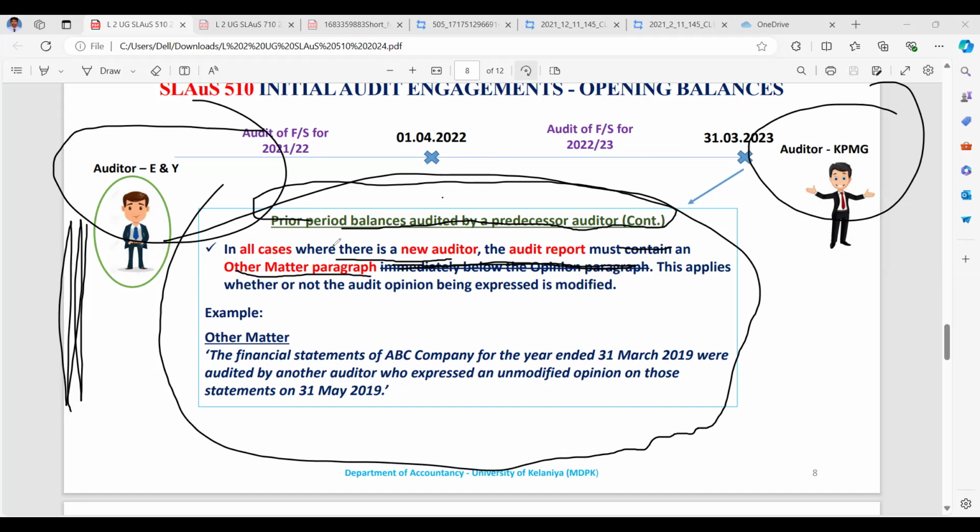So in all cases where there is a new auditor, the audit report contains the Other Matter paragraph. This applies whether or not the audit opinion being expressed is modified. This is not a modification to the audit report, right? Other Matter: the financial statements of John Keells Commercial Bank PLC for the year ended 31st December 2022 were audited by another auditor who expressed an unmodified opinion.